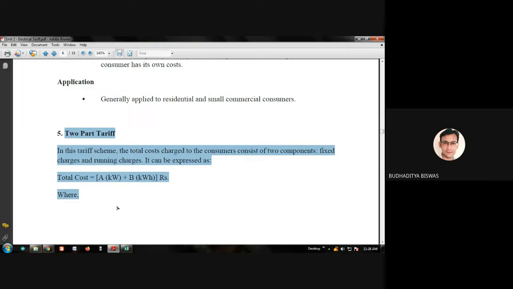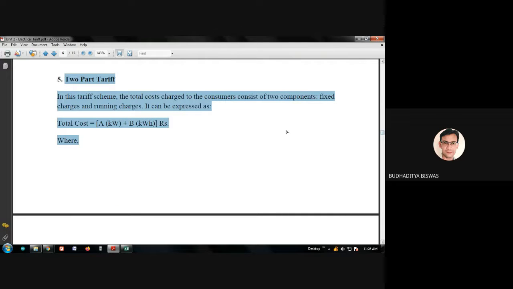That means whether you are consuming electricity or not, you need to pay some fixed charges. And here some block rate is also applied. Block rate means suppose you consume, say, 200 units of electricity in a particular month. These 200 units are not charged in the same way. Suppose the first 50 or first 70 are charged accordingly. This differs between CESC and WBSEB. It is also written in our electric bill what the first block is, what the second block is, and what the charge should be for the first block and second block. So our bill is based on this block rate as well as the two-part tariff.